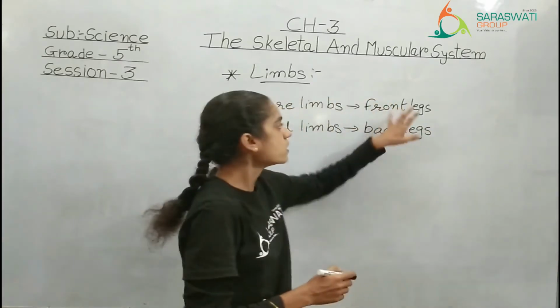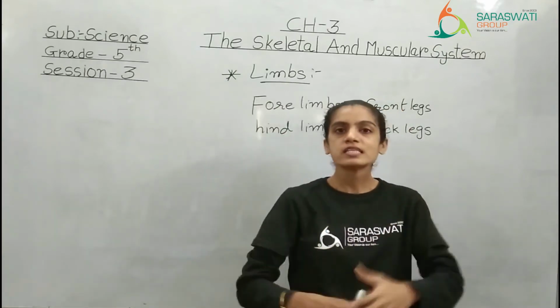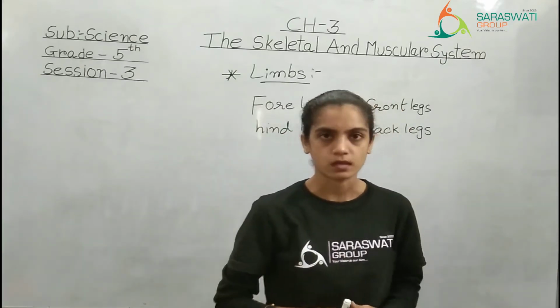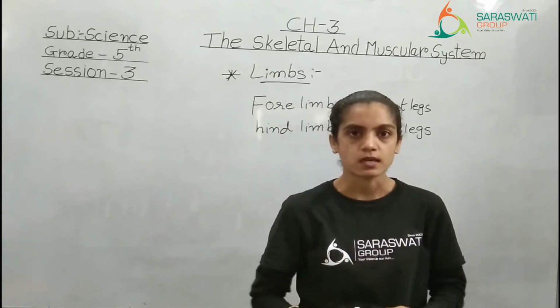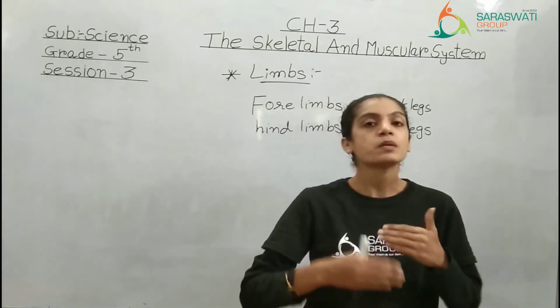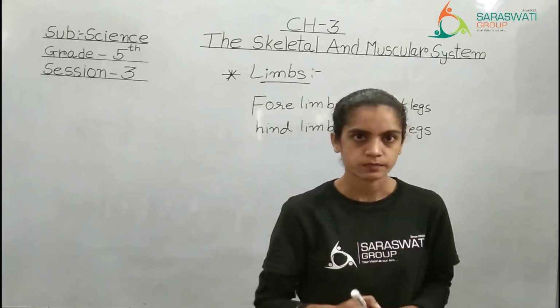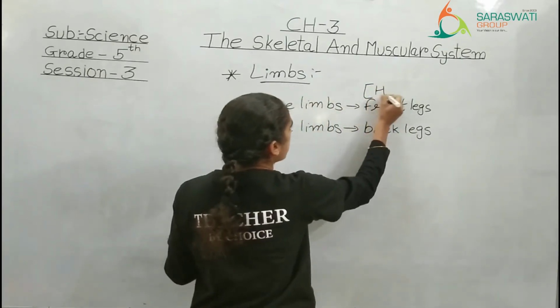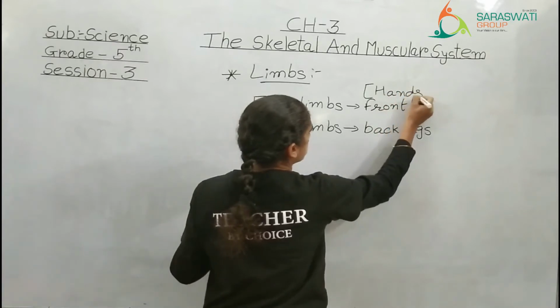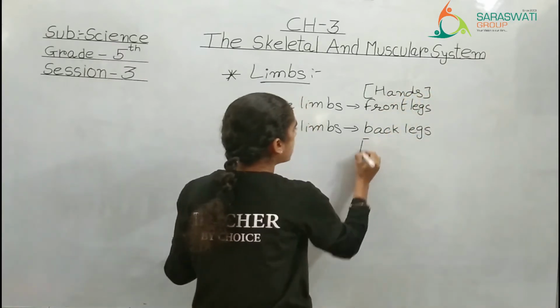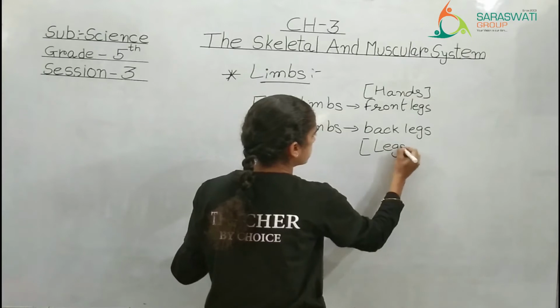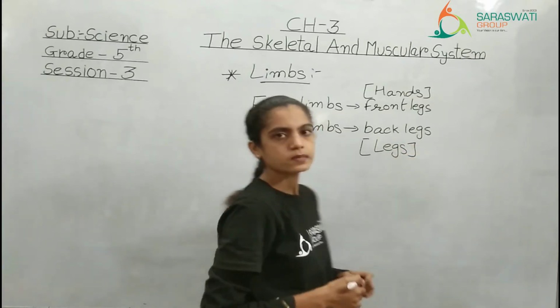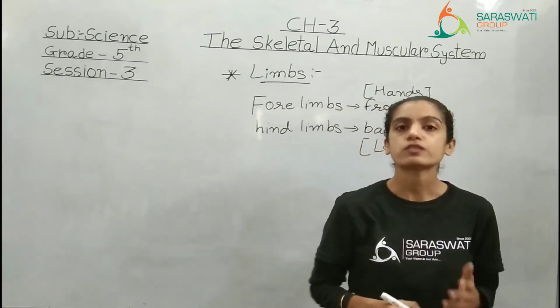Here in this chapter we are talking about human beings. So we don't have front legs, but the front legs have been modified into hands. So here you will understand front legs means hands, and back legs means legs, of course. Clear? So now we are moving to this topic.